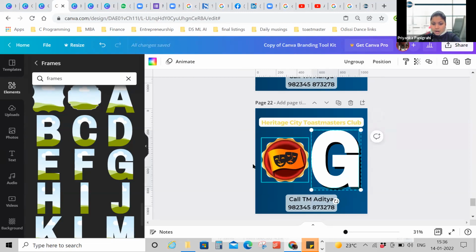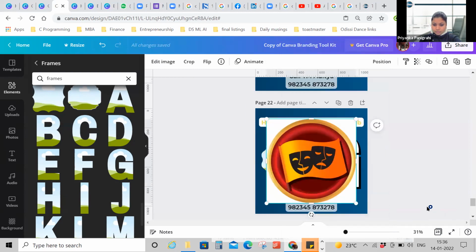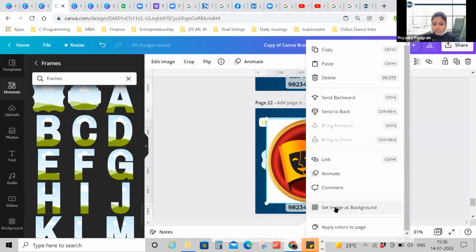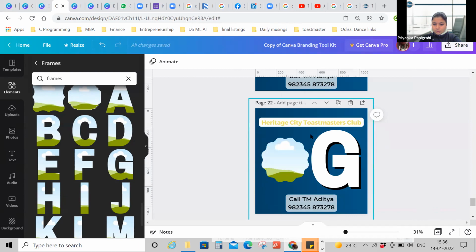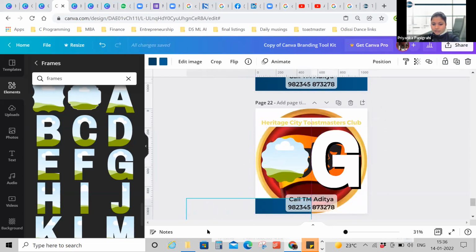Now, another thing is that let's suppose I don't want this picture, I put it here by mistake. So I'll right click on it and click on detach image. Or I want to make this image background, so set image as background. So I'll remove this. So you can see the background is that.